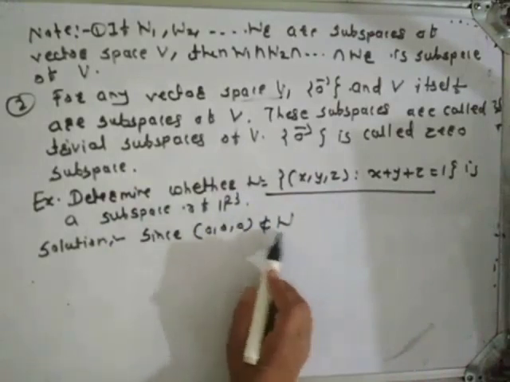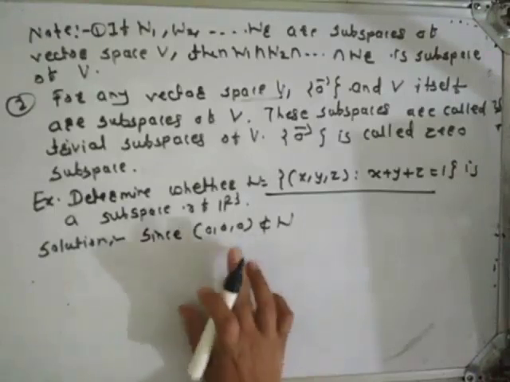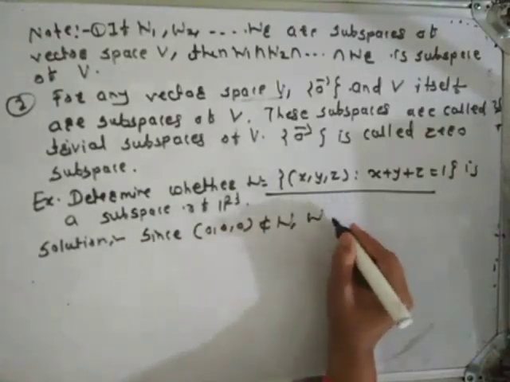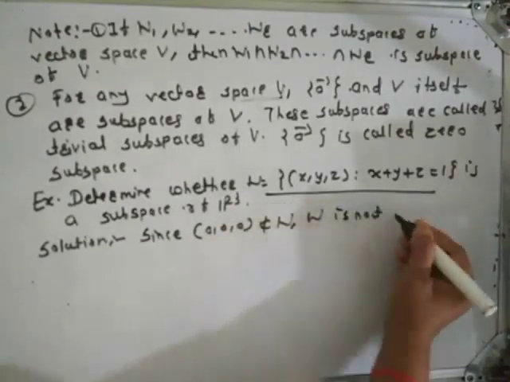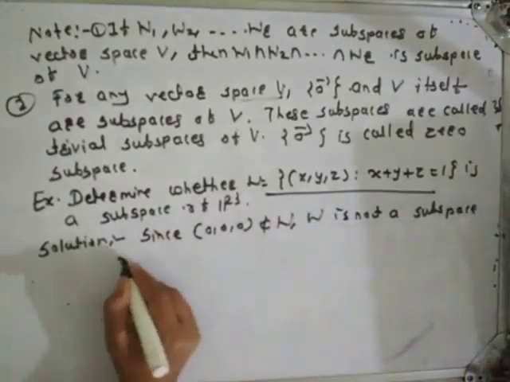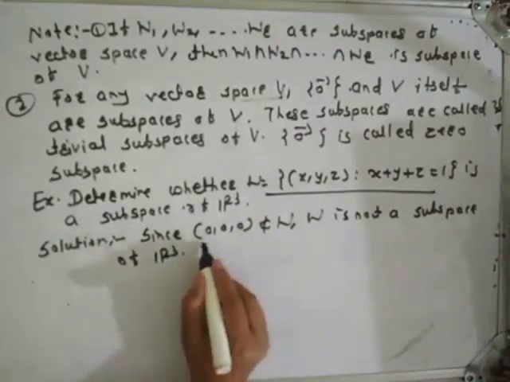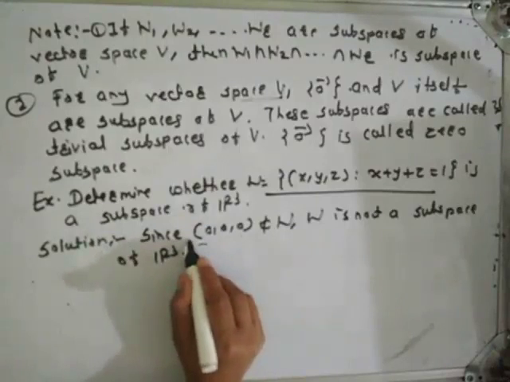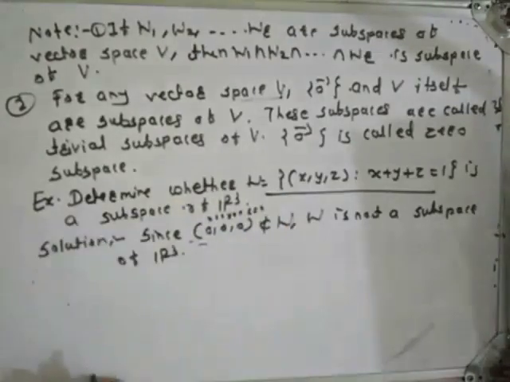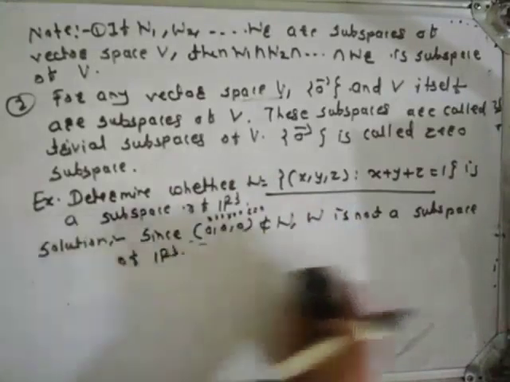So this does not belong to W, meaning the zero vector is not in W. Therefore W is not a subspace of R3. Take x equal to 0, y equal to 0, z equal to 0, and the condition fails. Okay.